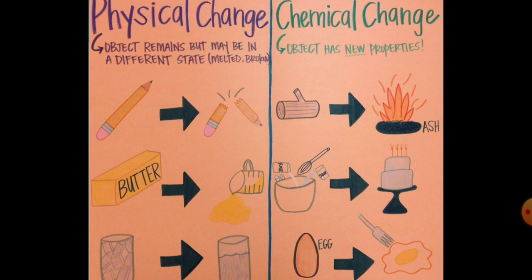Coming to the chemical change, you get totally new properties. If you burn a log or wood, you will get ash. You cannot get wood again from the ash. Similarly, when you bake a cake, you pour sugar, milk and flour into one bowl, mix and make a cake. You cannot get the raw ingredients back again. Similarly, you make an omelette: you take an egg, then you make the omelette. You cannot get the egg back again. Is it not? So these are chemical changes, and now the difference between chemical change and physical change.